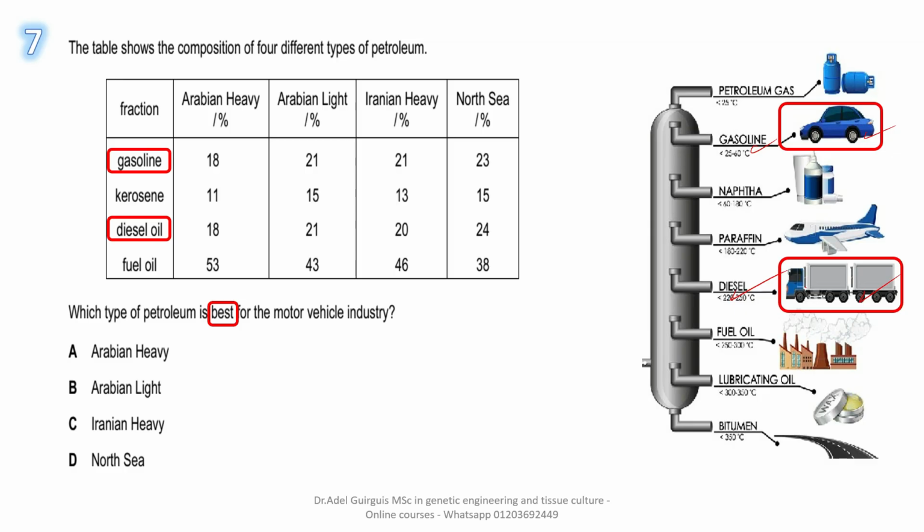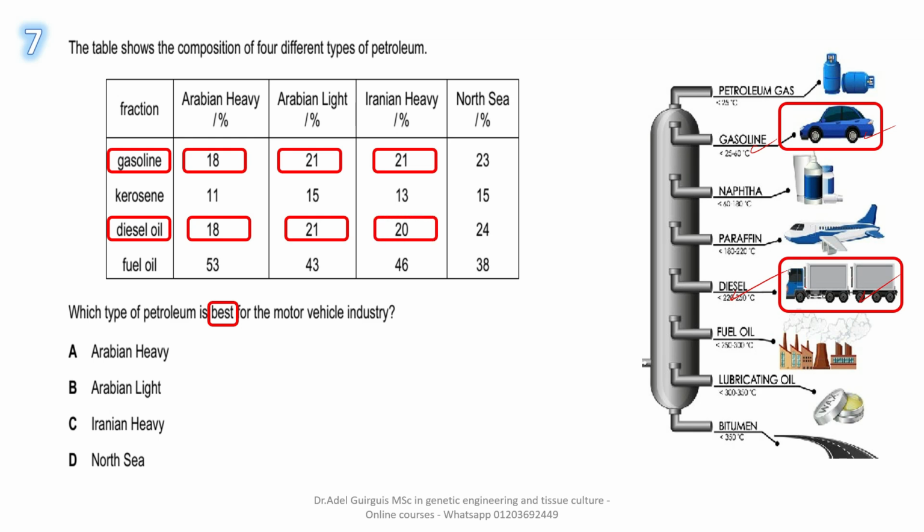So we have to add for each type: Arabian heavy, 18 plus 18 equals 36, 21 plus 21 for Arabian light, more than Iranian heavy, 21 plus 20. What about North Sea? 23 plus 24 equals 47% of this petroleum contains gasoline and diesel, so it represents the highest concentration. Okay, the highest concentrations of both gasoline and diesel oil are found in North Sea petroleum. So the answer is D.